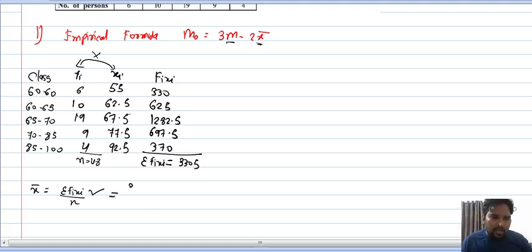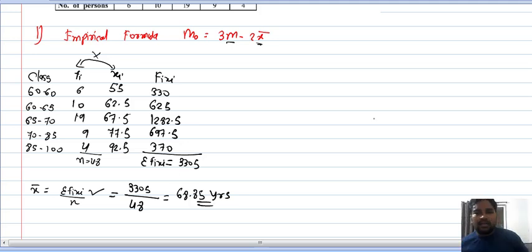Simple. Just 3305 in place of sigma fi xi, and what is n? 48. So what would be the answer? The answer will be 68.85 years. Remember, we have to round up to 2 decimals, and I have taught you how to round up to 2 decimals. Understand?